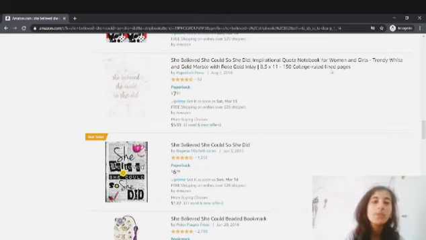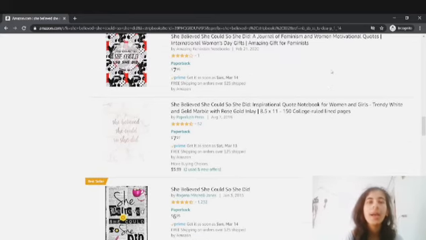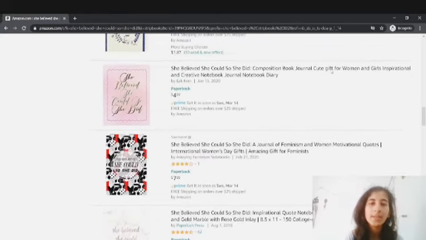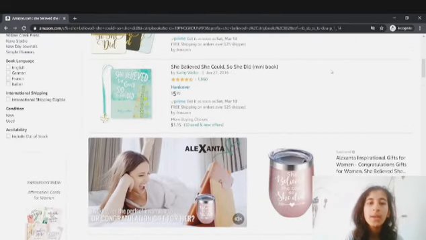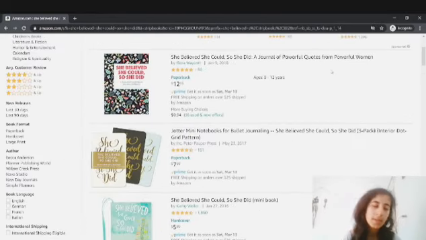So this is the way to find the right niche and right category for targeting your low and no content book. I just went for the lined journal for women. You can go for men, for kids, for teens, or for whatever age group or whatever profession you want to target. You can very well go by that.